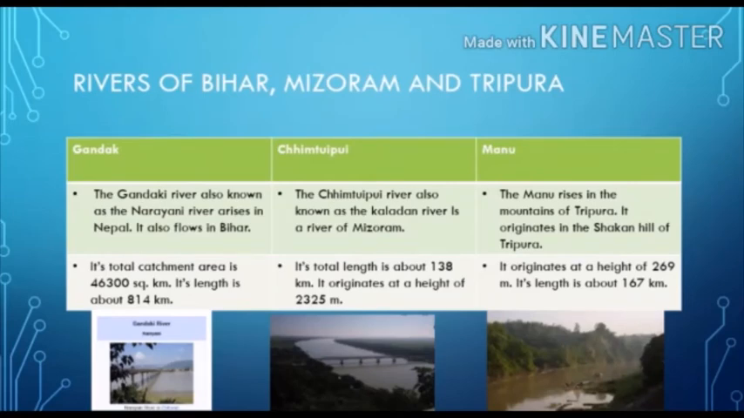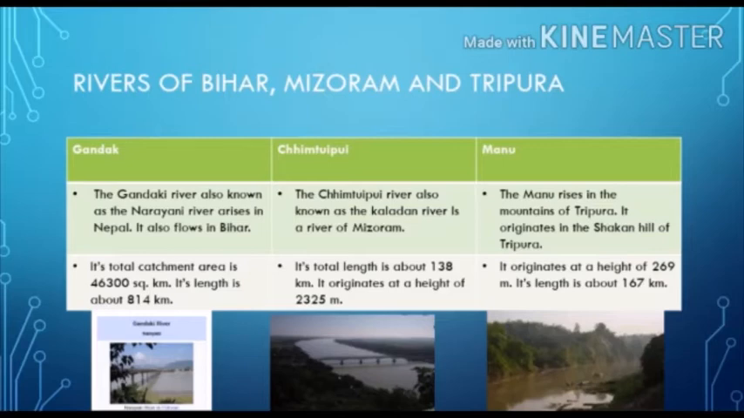Gandak. The Gandaki River, also known as the Narayani River, arises in Nepal. It flows in Bihar. Its total catchment area is 46,300 square kilometers. Its length is about 814 kilometers.